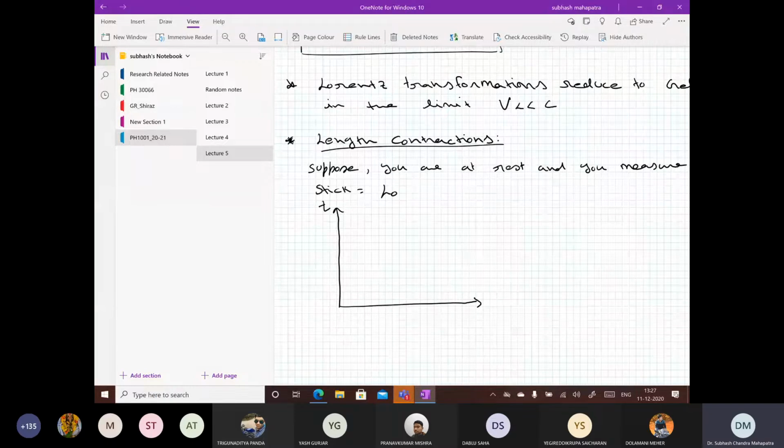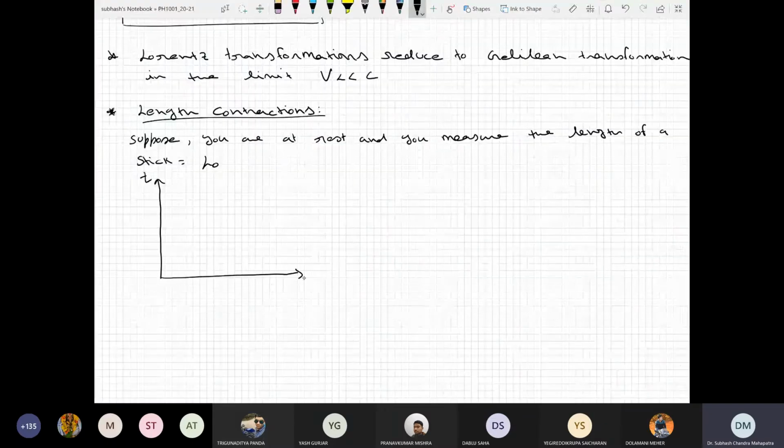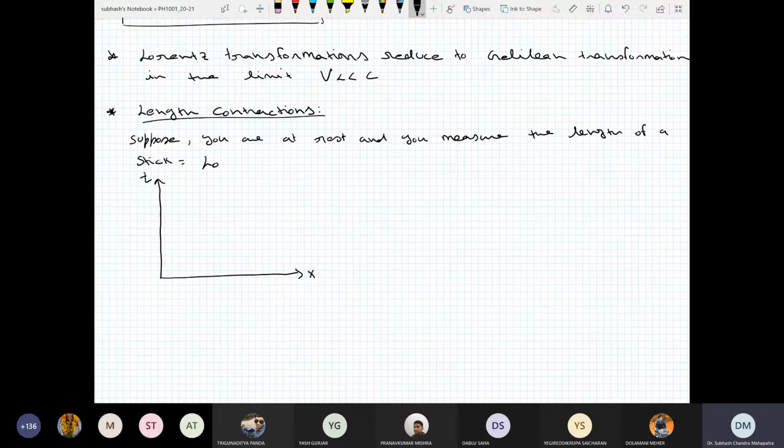Yeah, so what we were discussing, T and X. Now, since in special relativity I said that X and T components mix each other, you should have asked this question: what do you mean by the length of the stick? In order to correctly define the length of the stick, what you have to assume is that you are measuring both ends of the stick at the same time.